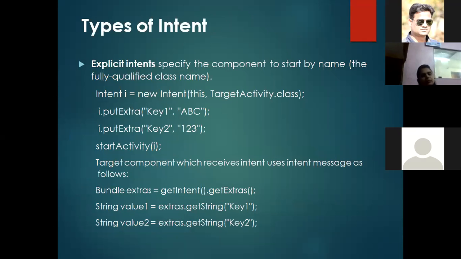There are two types of intent: explicit intent and implicit intent. First of all, we will see what is an explicit intent. As I have said, intent is a part of communication. There are many predefined libraries in the Android system. Android itself is developed in Java, so it uses some core Java libraries and the libraries which are developed in Android. Obviously, Android is developed under Google, so the Google